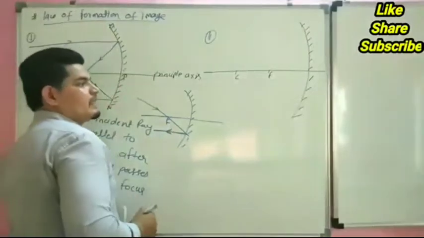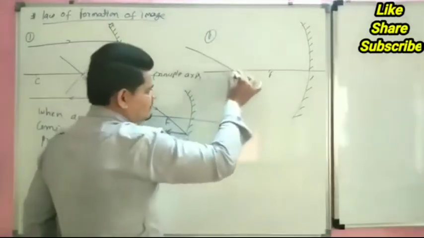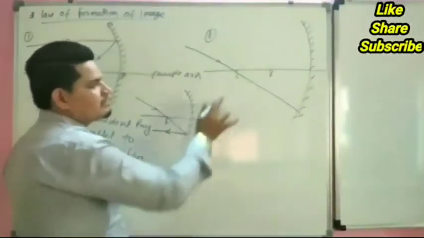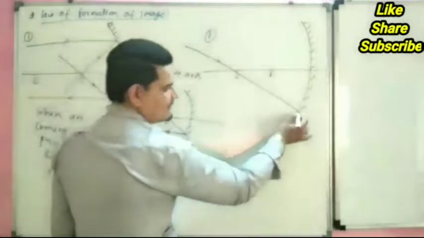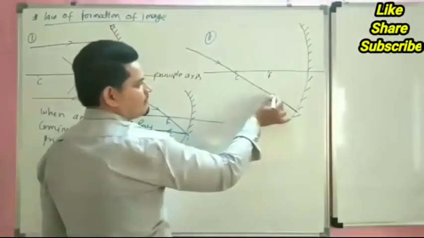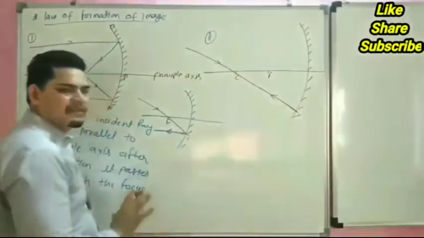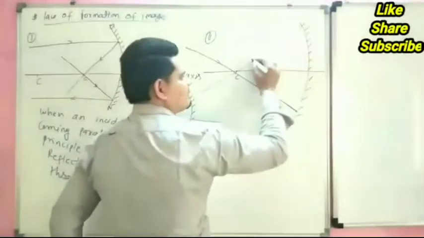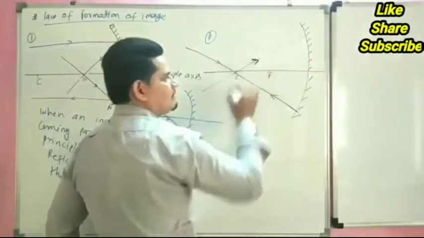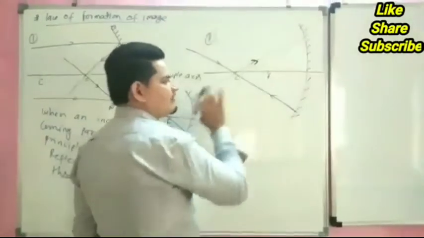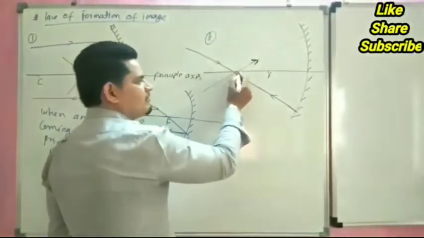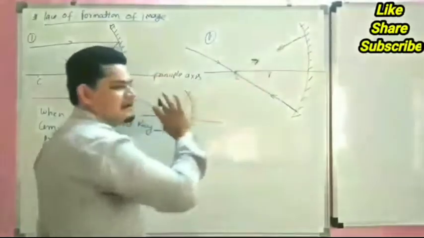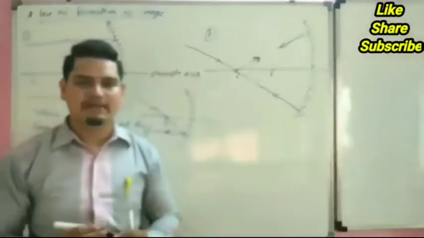The second law is that if a line comes through the center of curvature, after reflection it will also pass through the center of curvature. After reflection it will follow the same path again.